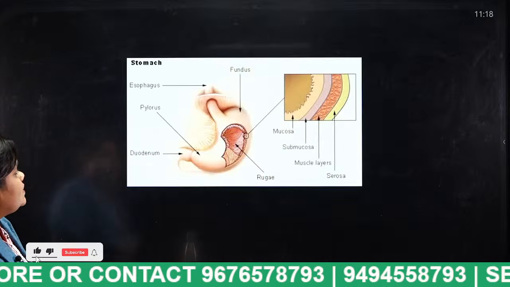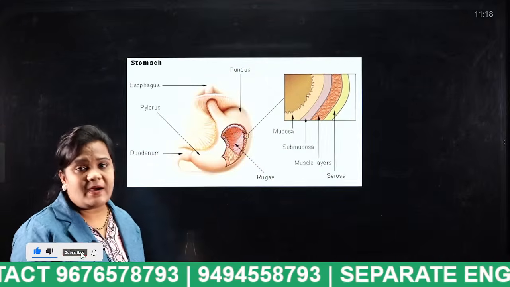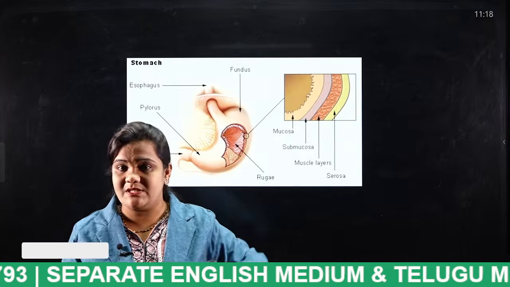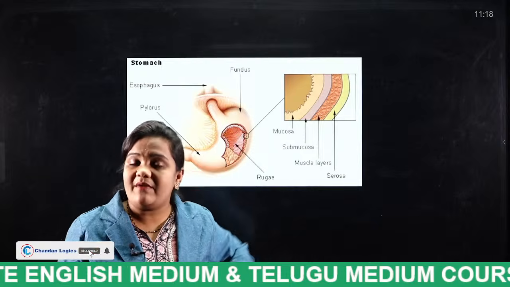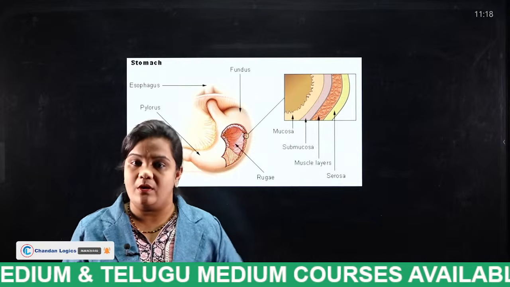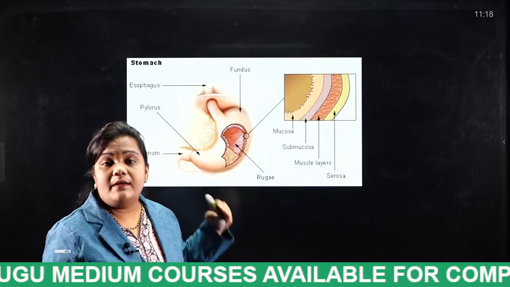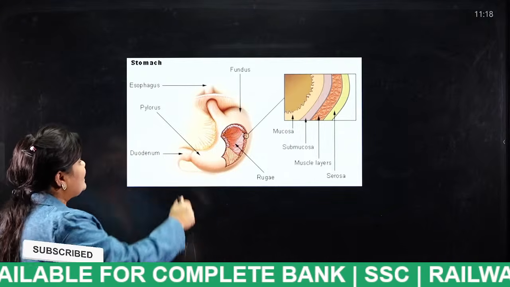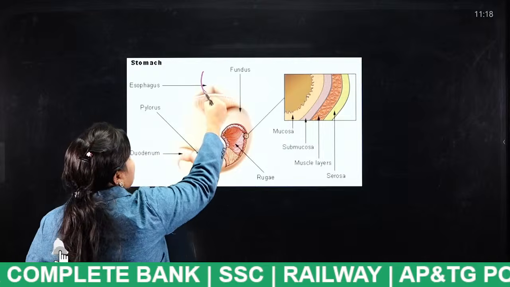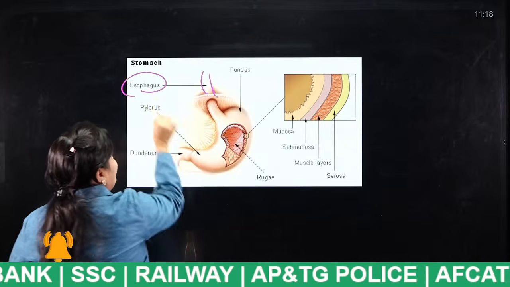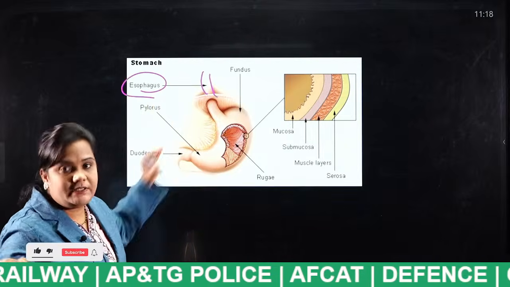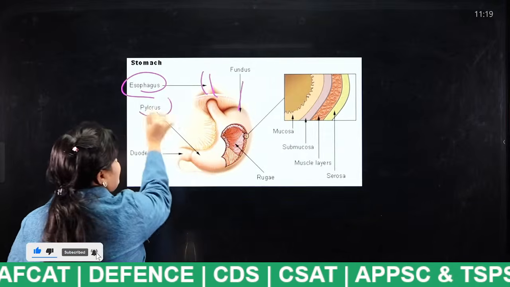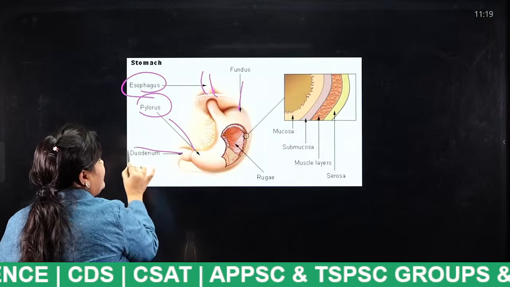Next, these are the parts of the stomach. As I told you already, the stomach is situated on our left side, below the abdomen. What are the parts of the stomach? The food enters the stomach through the esophagus, and this is the fundus, and this is the pylorus. Okay, this is the duodenum.